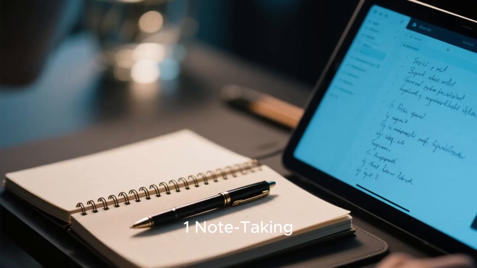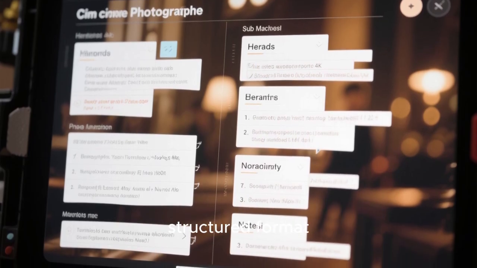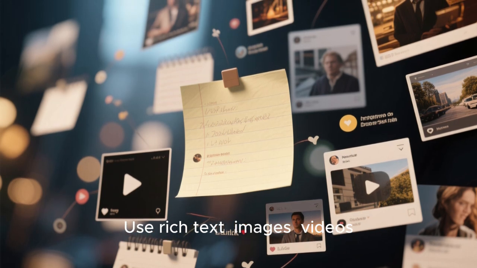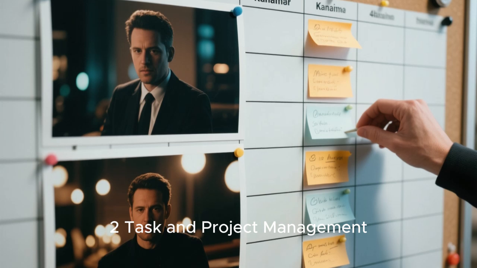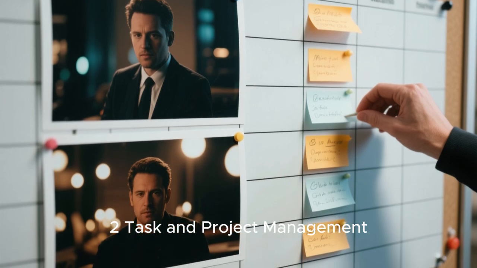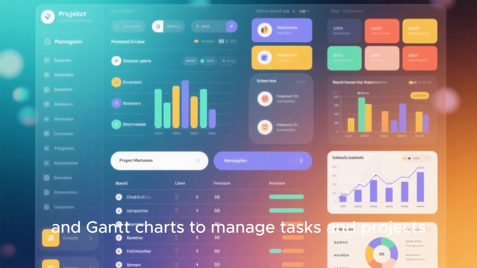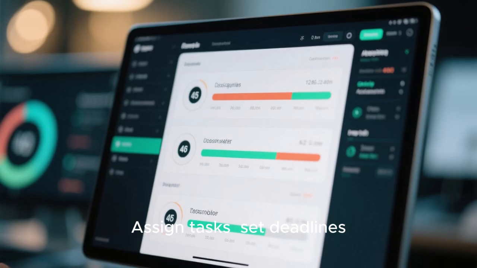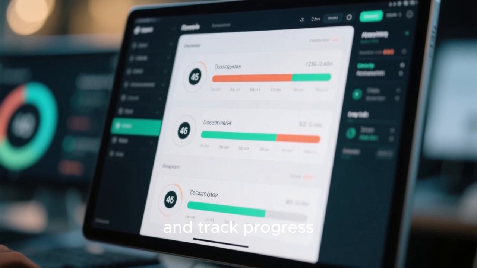Uses of Notion. 1. Note-taking. Create and organize notes in a clean, structured format. Use rich text, images, videos, and embedded content to enhance notes. 2. Task and project management. Create to-do lists, Kanban boards, and Gantt charts to manage tasks and projects. Assign tasks, set deadlines, and track progress.